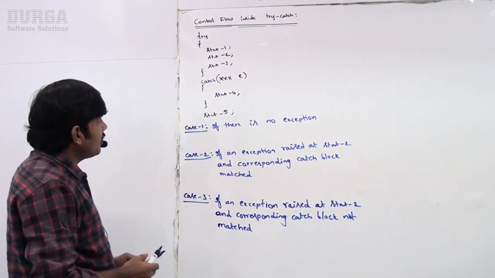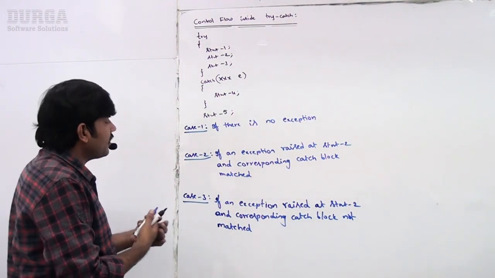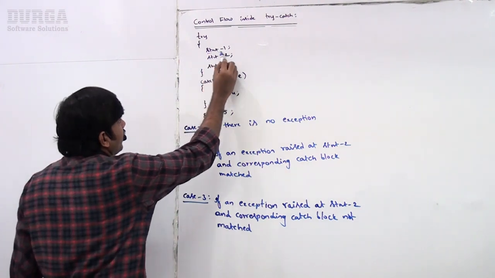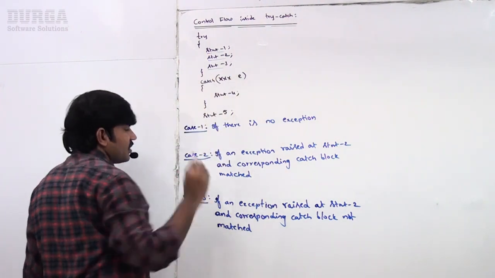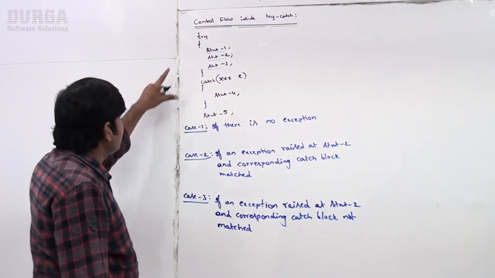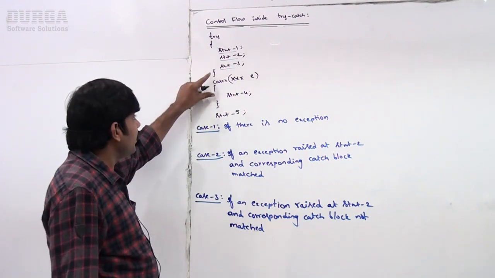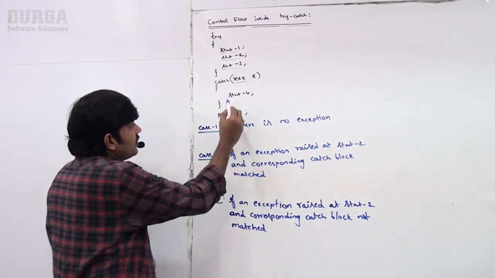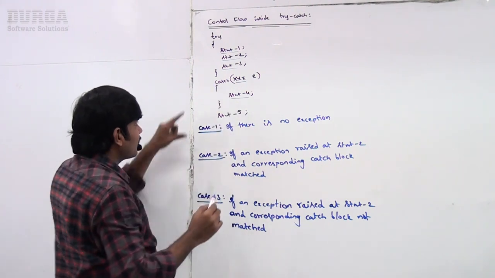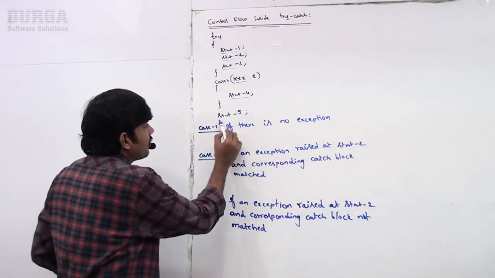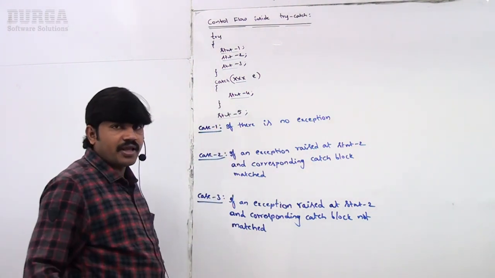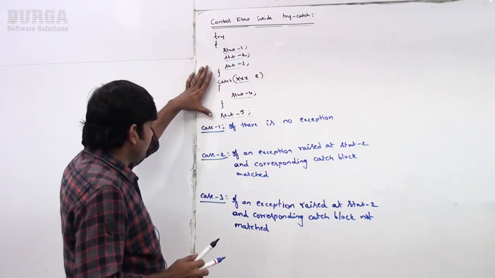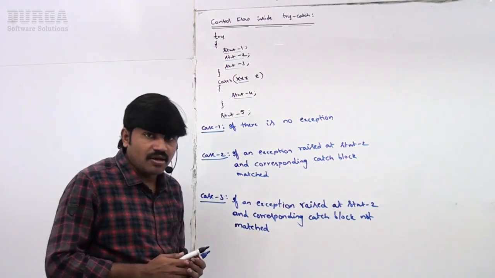Observe this one, control flow inside try catch. Here we have a try block with statement 1, statement 2, statement 3. Total three statements are there inside the try block. Then the catch block for exception x, which can be any exception, with statement 4. After completing the catch block, statement 5 is there. Total 5 statements are there where I use a try catch.